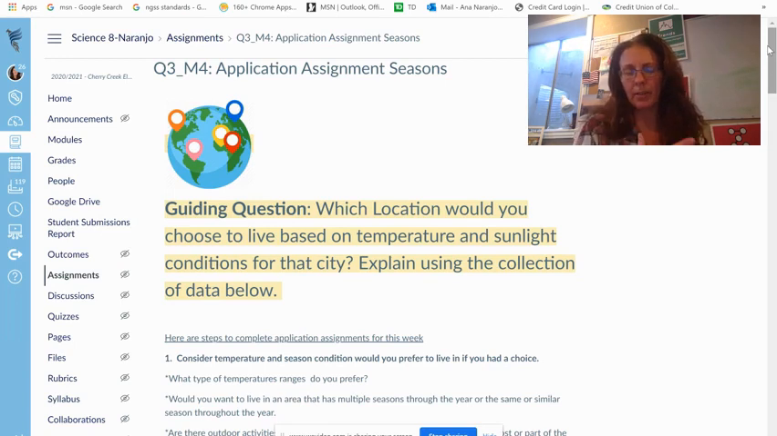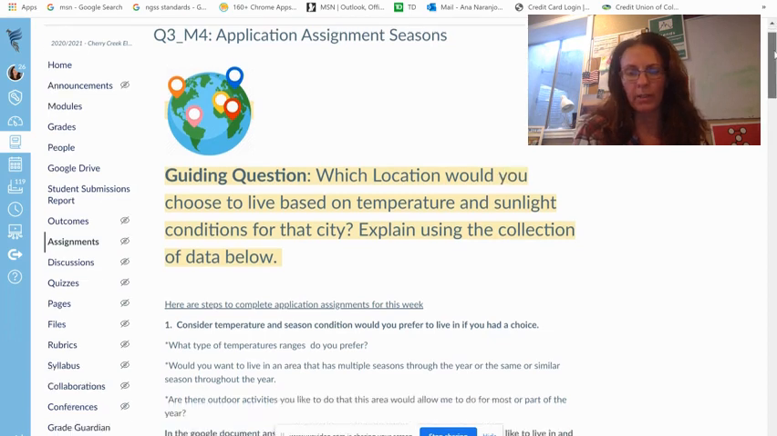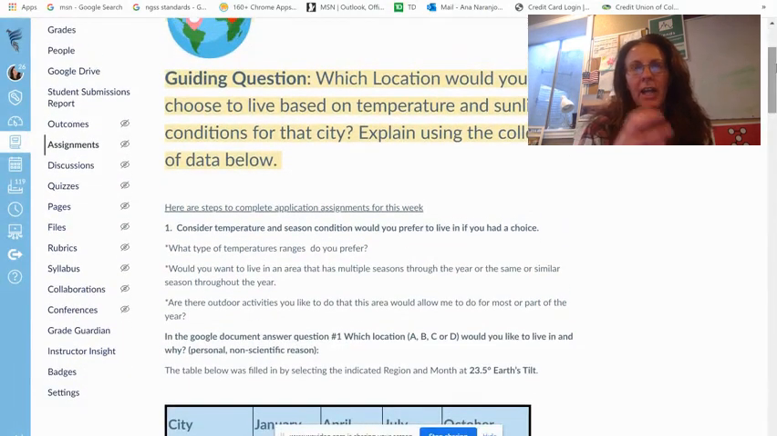Step number one is to consider the seasons and conditions you'd prefer to live in if you had a choice. Ask yourself these questions. You don't have to write them down, just think about them and process them.